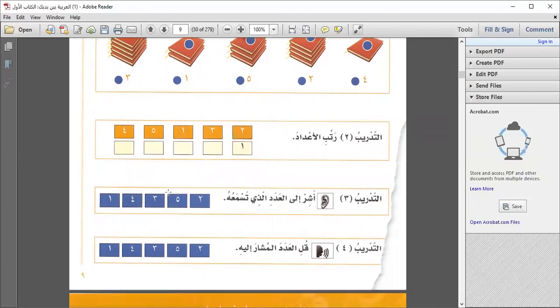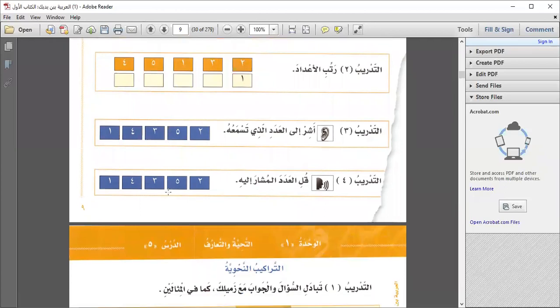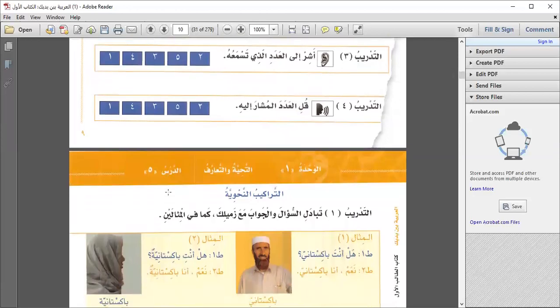Next is أشر إلى الأعداد التي تسمع. Okay, so it's for the CD. So just leave it. That's all right. You can do the exercise without this as well.